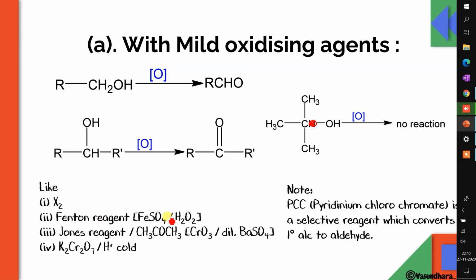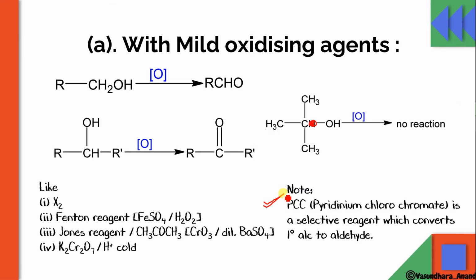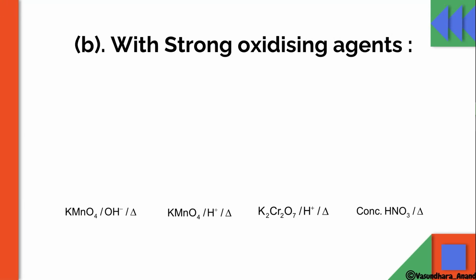Okay. Note PCC. This is again an important reagent. Pyridinium chlorochromate is a selective reagent which converts primary alcohol to aldehyde. This is a selective reagent and it is used for allylic alcohol, okay? So that will convert it into aldehyde. This is the best reagent for allylic alcohol to convert into aldehyde.